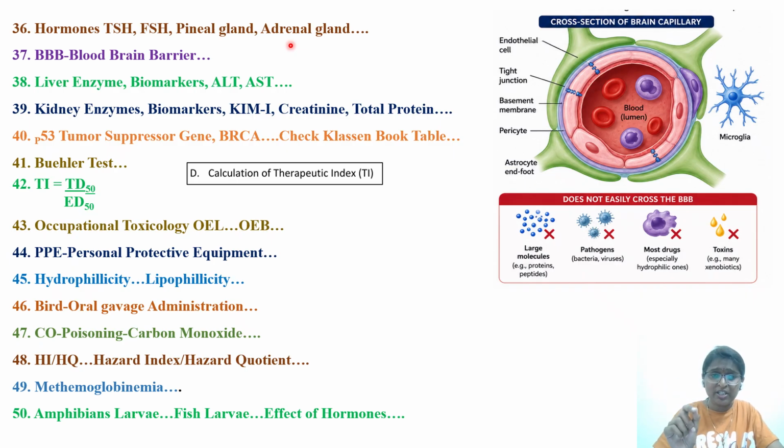Why I'm saying this: it will give you TD99 by ED99, TD1 by ED99, or TD1 by ED91, or like that. You'll feel that all the options are nearby options only. Even though you know the right answer, by sitting in the exam and looking at those options, you'll get confused. In this type of repetitive concept, you should not get confused. The formulas for margin of safety, RfD, and TI should be impregnated in your brain. Even though options are there, you should not get confused by them. You have to pick the right answer by default.